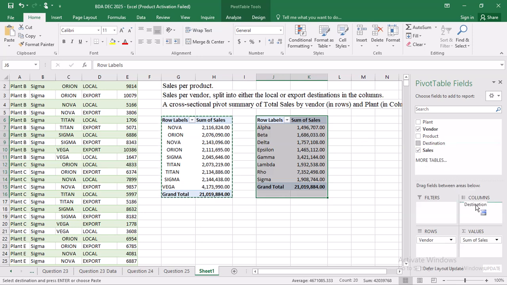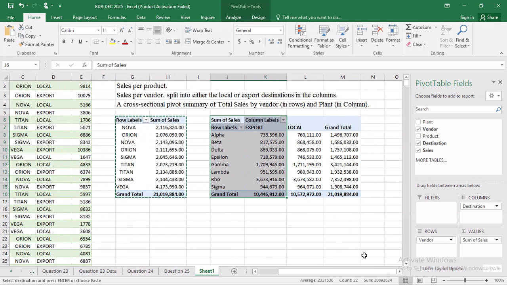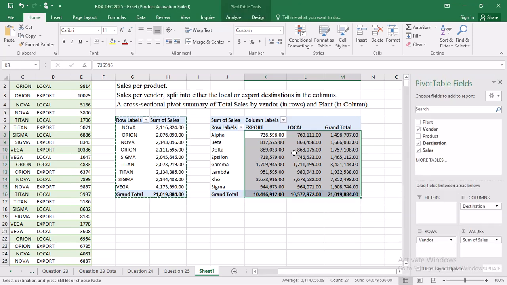I bring them to columns like that, so that we have our pivot looking that way. Our second pivot table, we are having it like that. Okay, there are 1000 separated. So we have export, local on columns, and then vendor, and then the sum of sales.